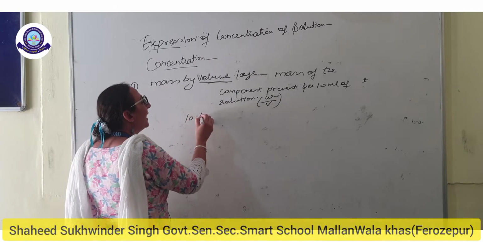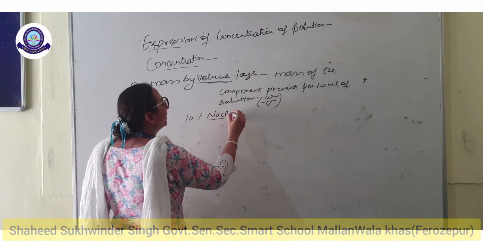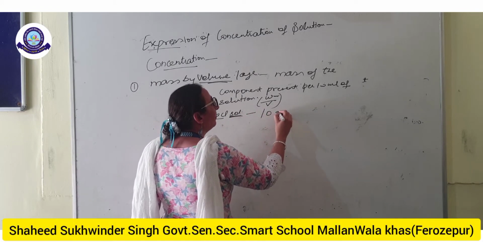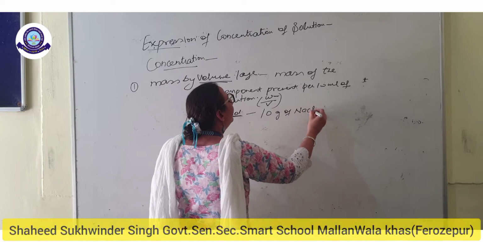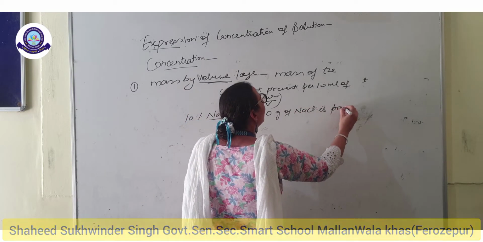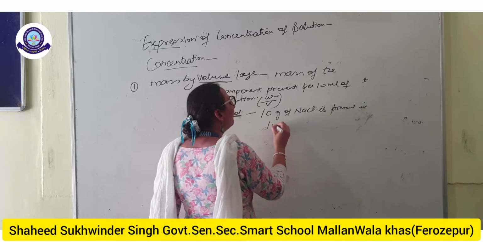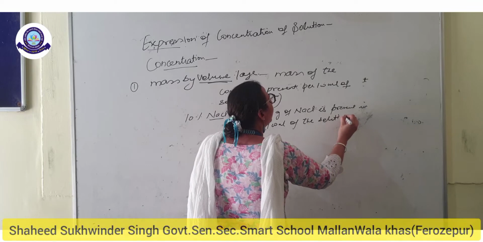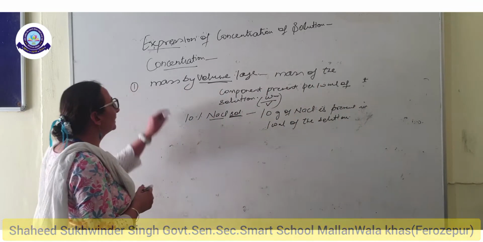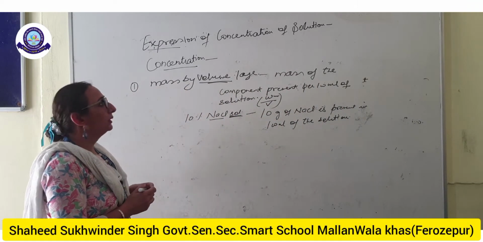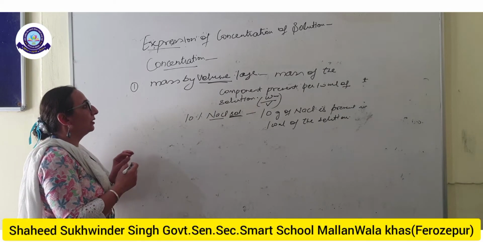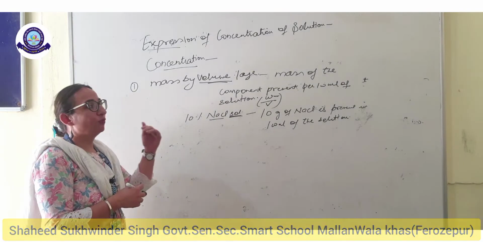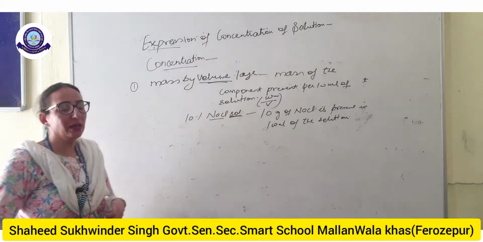That is, 10% sodium chloride solution means 10 gram of sodium chloride is present in 100 milliliter of the solution. That is called the mass by volume. So these are the three concentration terms by percentage: mass by mass, volume by volume, and mass by volume.